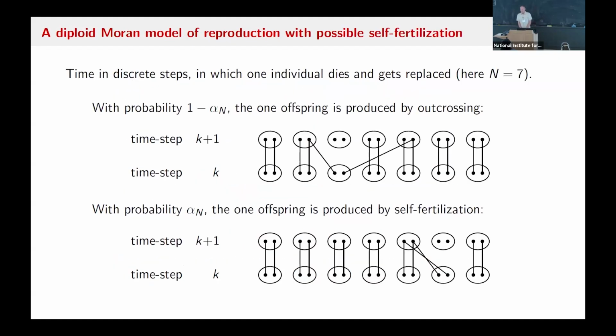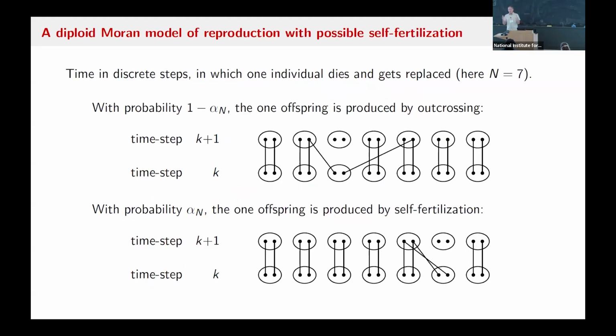Here's what we're doing, a very simple model. So at this conference, many people have been talking about very complicated and interesting realistic models of populations. This is not one of those. This is like the simplest possible situation you can imagine constructing to answer one simple question about whether the pedigree matters or not when there's selfing.